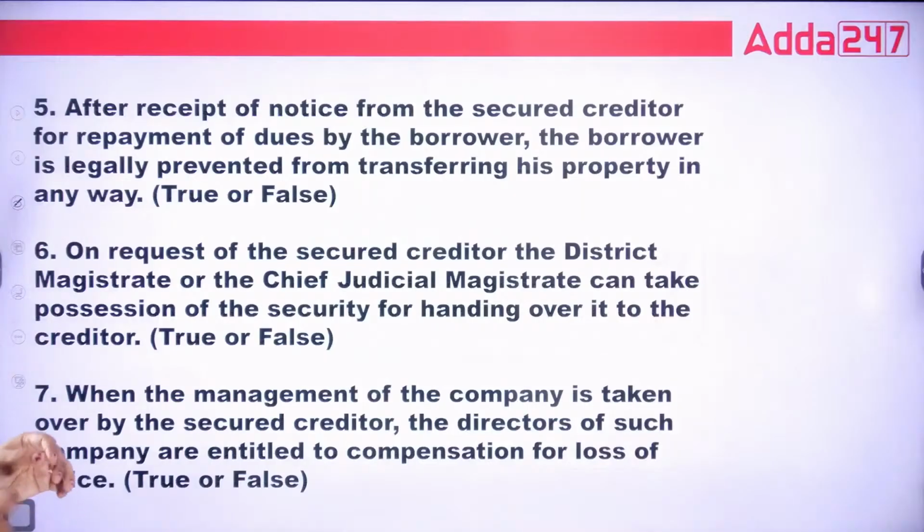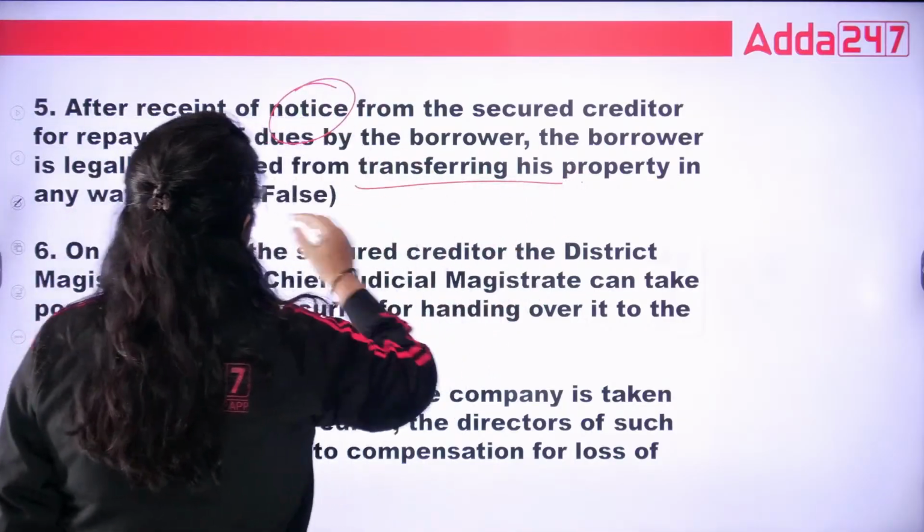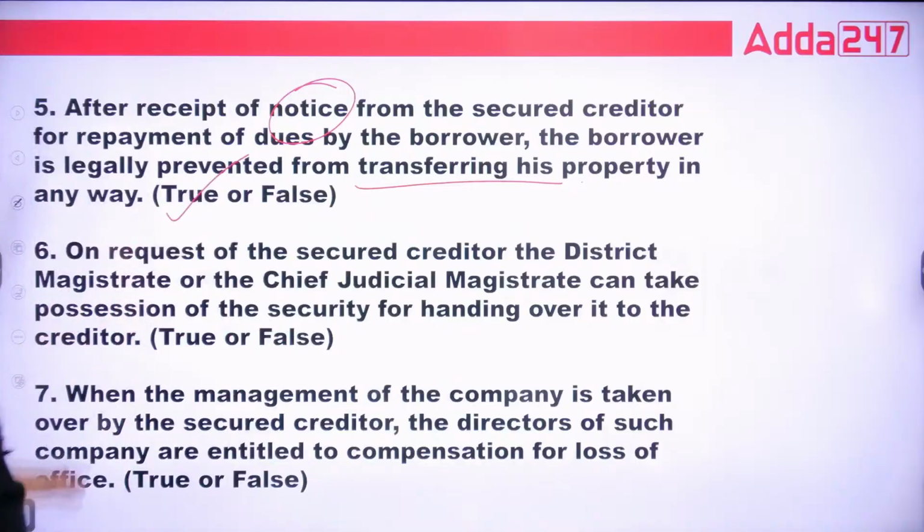Next, after receipt of notice from secured creditor for repayment of dues by the borrower, the borrower is legally prevented from transferring his property. Exactly. On the receipt of notice, you cannot do anything with the property. That is true. On request of secured creditor, the district magistrate and CJM can take possession of security for handing it over to the creditor.